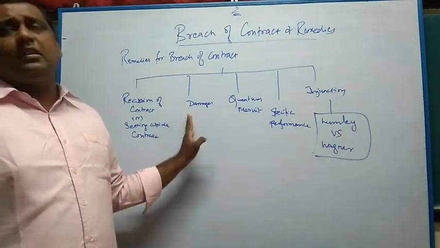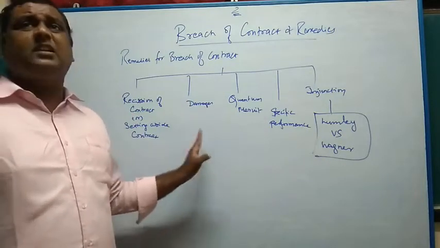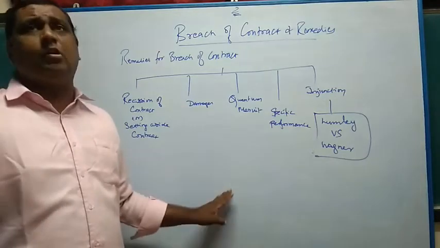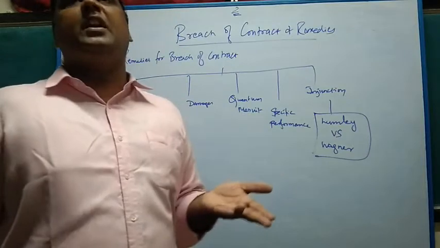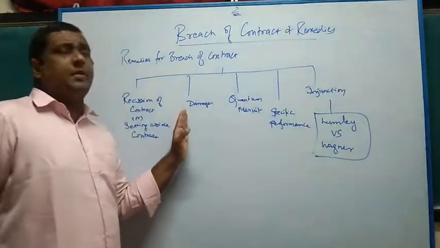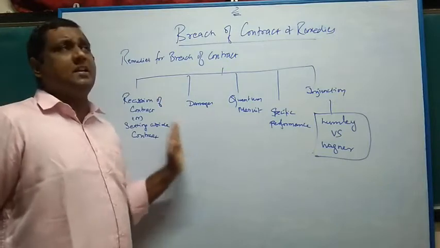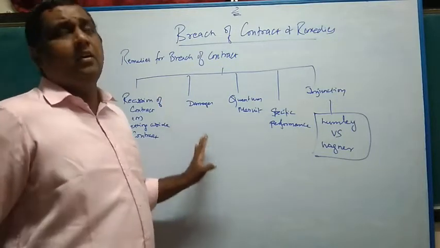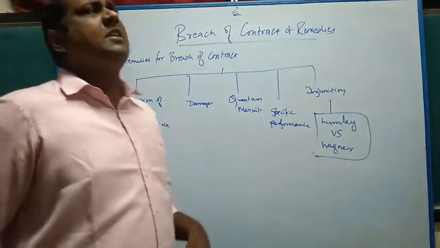Damages is monetary compensation that is awarded by the court based on the suits and the cases filed by the parties in the court. The court will decide what kind of monetary compensation is to be awarded, based on the facts and circumstances of the case, hearing both the parties in the contract. There are various damages which are available.